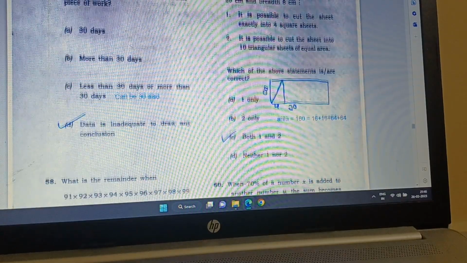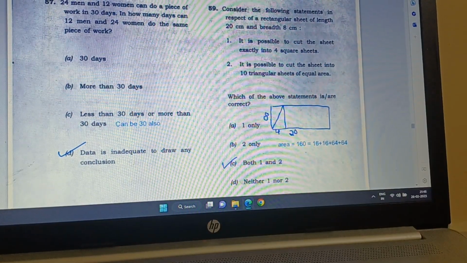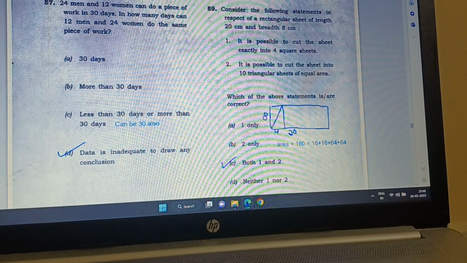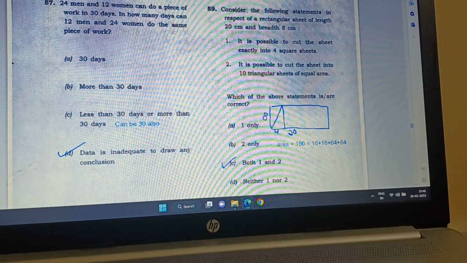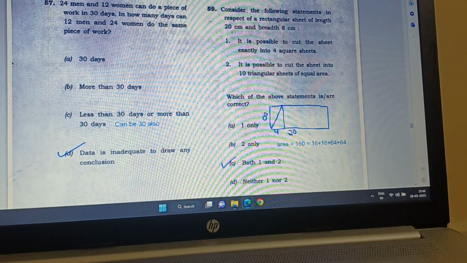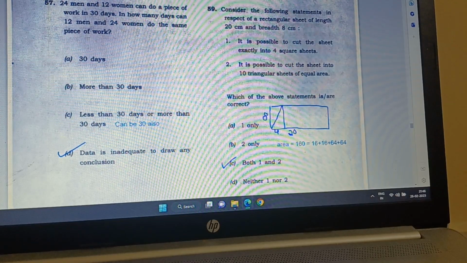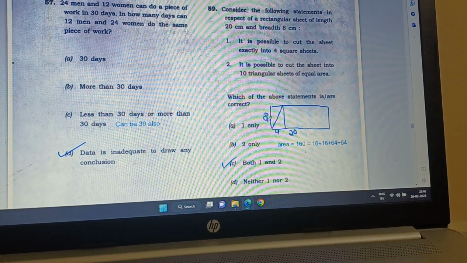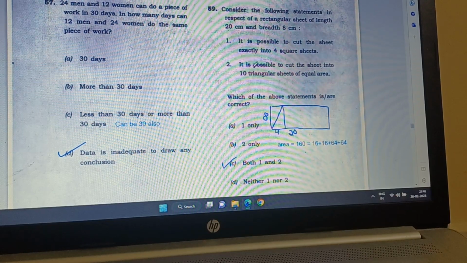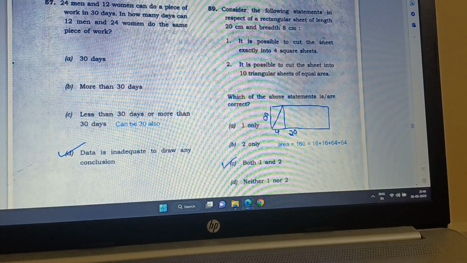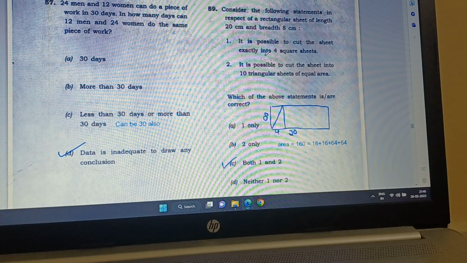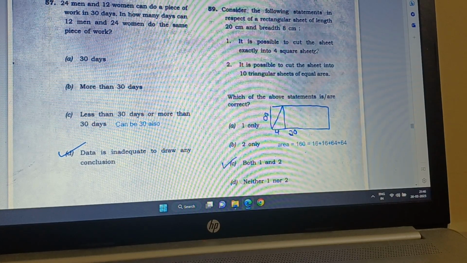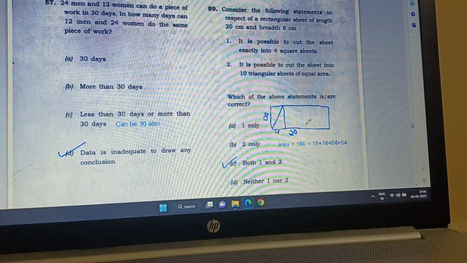Then we go to question number 59. Consider the following statements in respect of a rectangular sheet of length 20 cm and 8 cm breadth. So here I drew the rectangle 20 cm and 8 cm breadth. It is possible to cut this sheet exactly into 4 square sheets. Yes, 4 square sheets, can we cut it? So I do it like this.